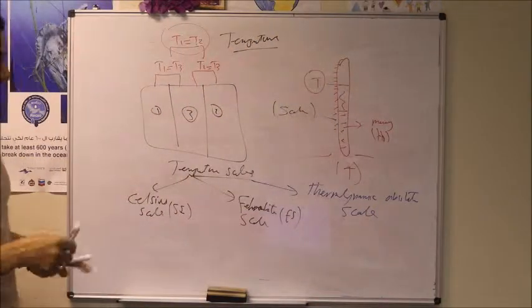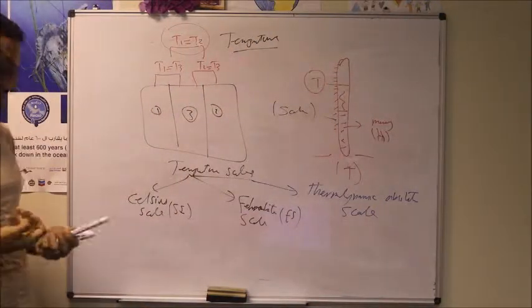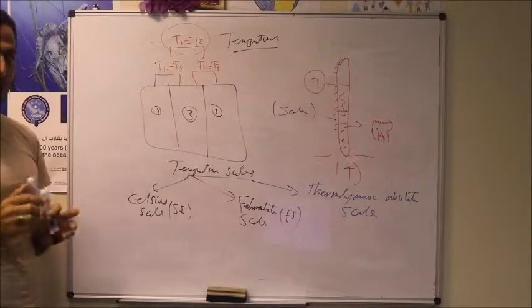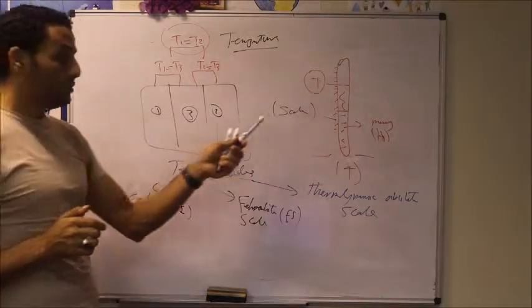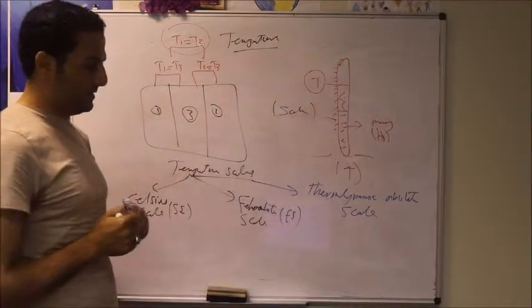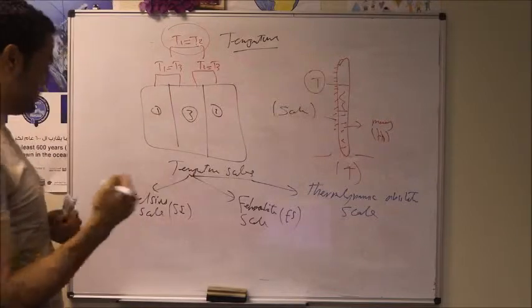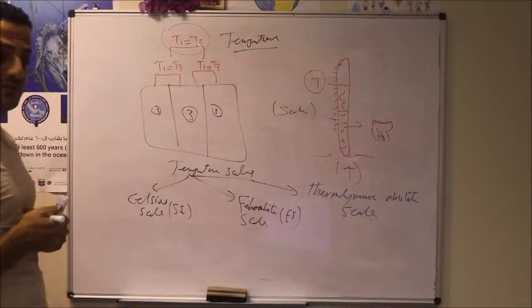What is the difference between those three scales? To have any scale, you can make your own scale. But to have any scale, you have to have reference points. So for the Celsius scale, they said we'll take two reference points for water.